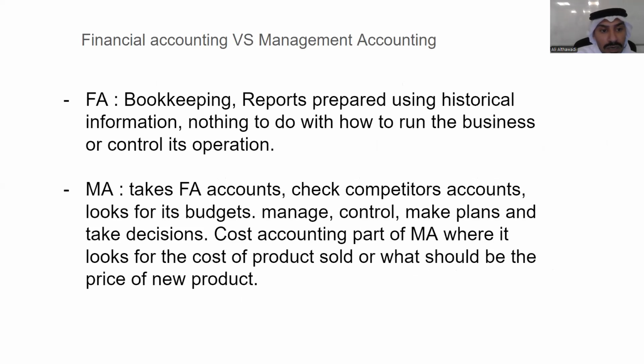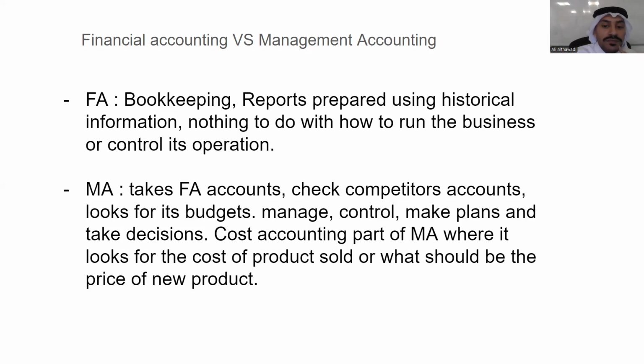Now, the difference between financial accounting and management accounting: you will take management accounting as F2, after we finish F1. Financial accounting is just bookkeeping, preparing reports, using historical information. We are using historical information to create our statements. It has nothing to do with running the business or controlling its operation.